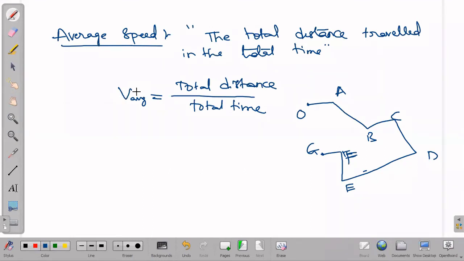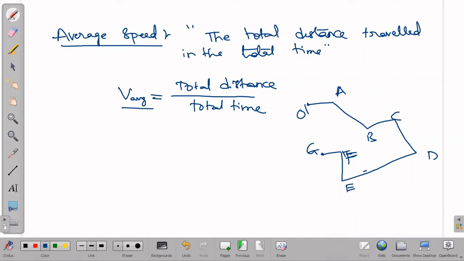Why are we going with this? If I want to specify the speed of the person traveling from O to G in a single term, we cannot, because he may not be moving with the same speed in all these intervals, O to A, A to B. If I want to mention the person's speed in a single magnitude, I have to use the average.